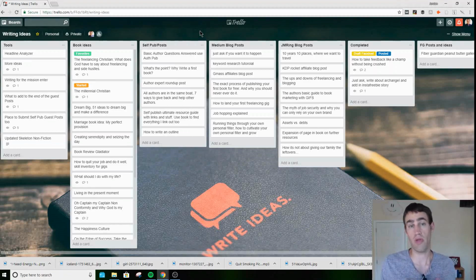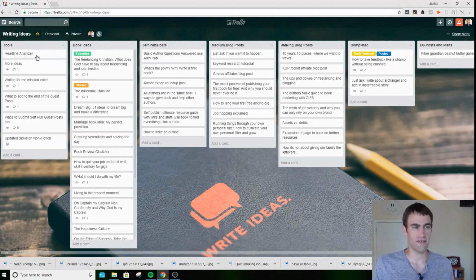If you are big into maybe farming, or if you're big into going to the movies, you could keep an idea board for that reason. Really, it's up to you. You can choose what you want to utilize your idea board for. This is where I keep all of my writing ideas, along with some tools.